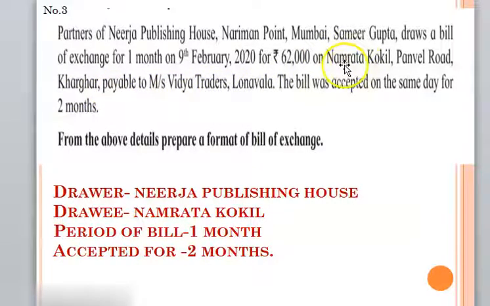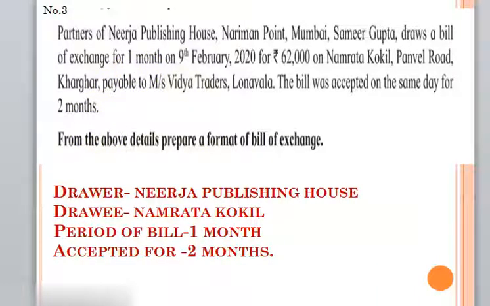So the bill is drawn on Namrata, and it is going to be paid to Vidya Traders. The bill was accepted on the same date for 2 months. Here the bill is drawn for 1 month, but it is accepted for 2 months. So this is the second example, of qualified acceptance of period. The drawee has accepted for a 2 months period.